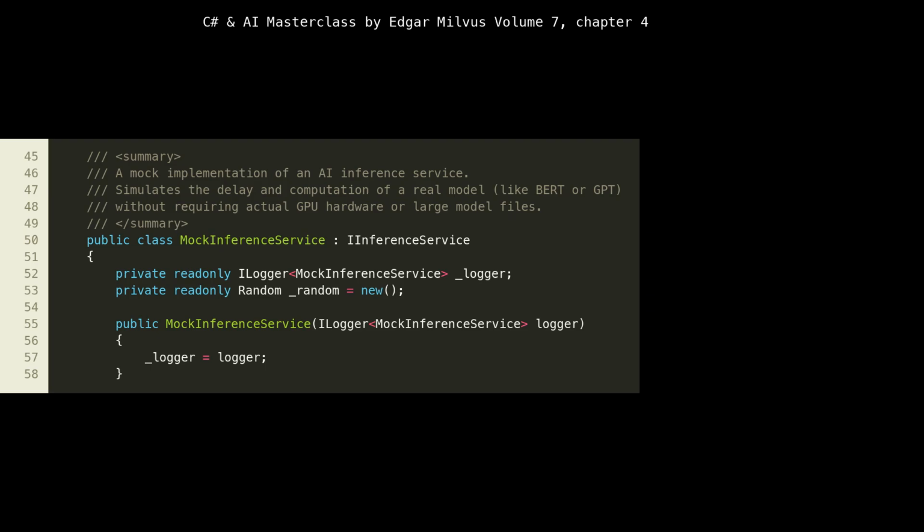Now, let's look at MockInferenceService from lines 45 to 58. This class is an implementation of our IInferenceService interface. Its purpose is to simulate the behavior of a real AI model without the overhead of actual model loading or complex computations. Notice the constructor at lines 55 to 58, where it takes an ILogger<MockInferenceService> as a dependency. This demonstrates the use of dependency injection for logging, a best practice for observability in microservices. Logging is crucial for understanding application behavior, debugging issues, and monitoring health in a distributed system, especially when deployed to containers where direct access can be limited.